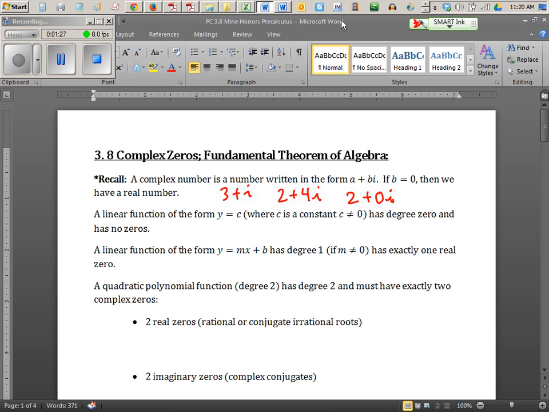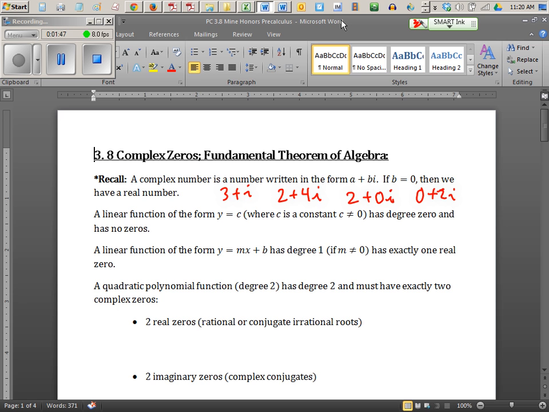Write this on your paper, 0 plus 2i. 0 plus 2i, of course, reduces to 2i, right? But 2i, even though it's purely imaginary, is part of the complex family. You want to write that?